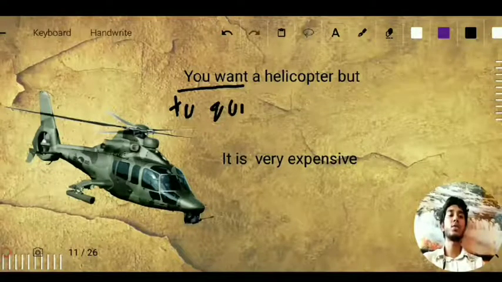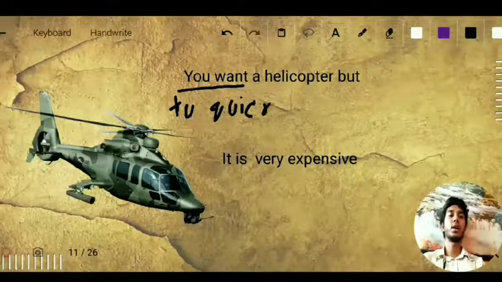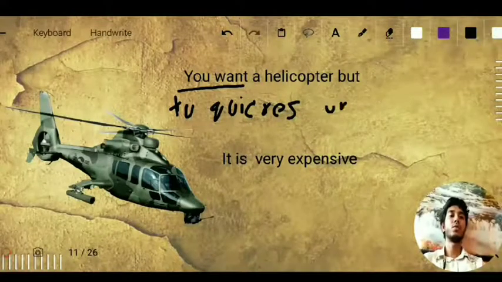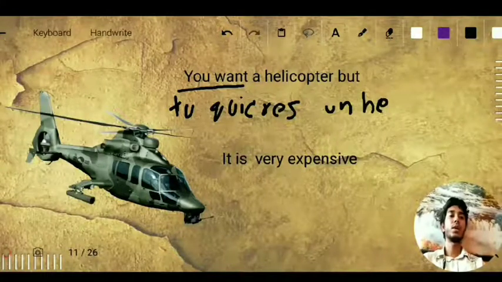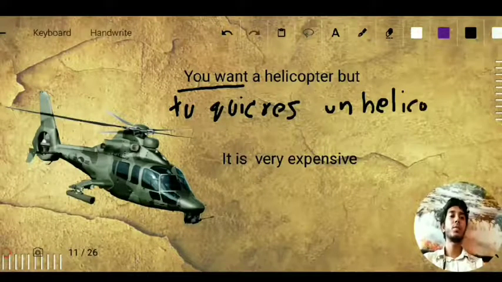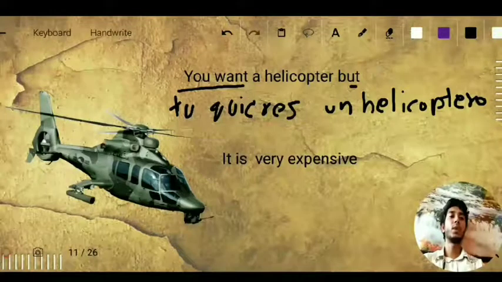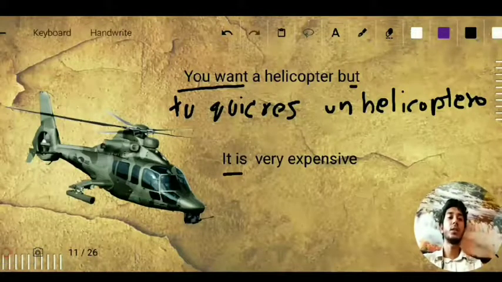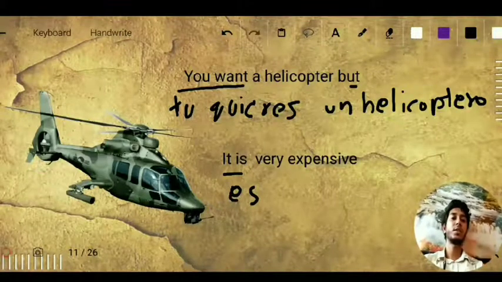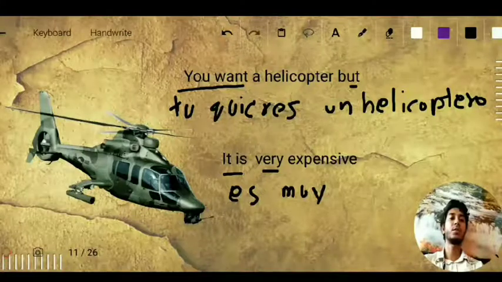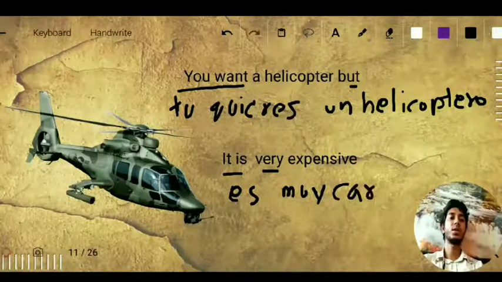Tú quieres, quieres un helicóptero, but pero. Very is muy, for expensive it's caro, CARO, caro.